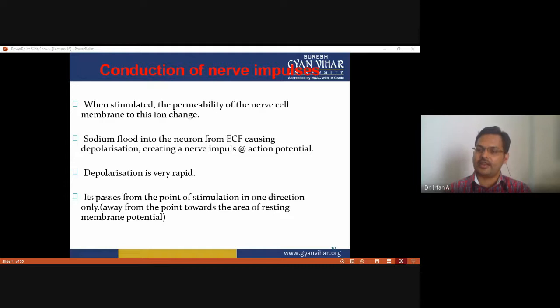Depolarization is very distinct because a large flux of sodium ions leaks in through the voltage gated sodium channels in response to the stimulus, and it passes from the point of stimulus in one direction only, away from the point toward the area of resting membrane potential. It is a very fast process.